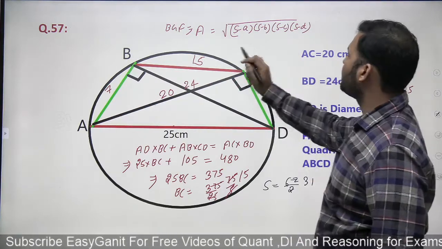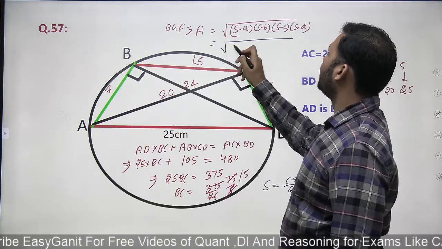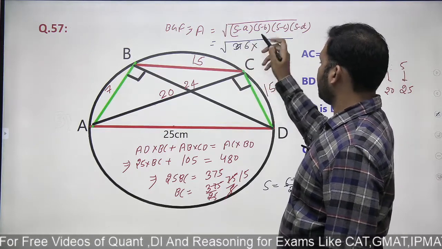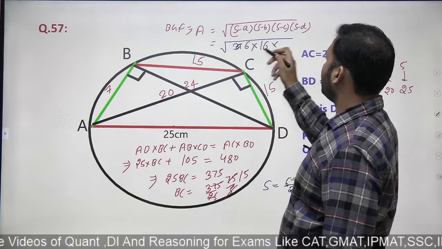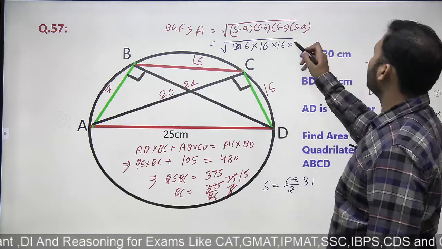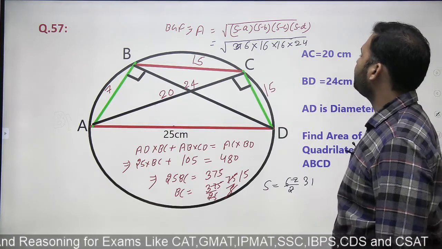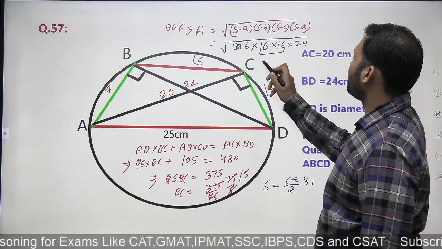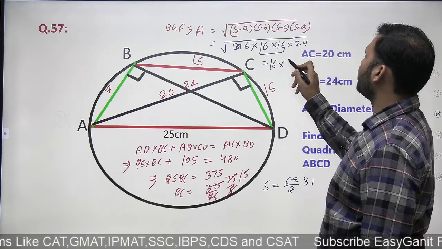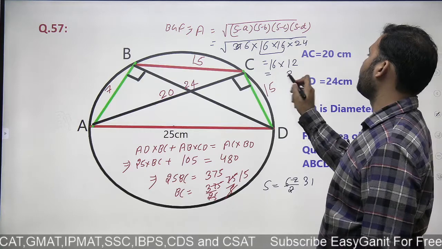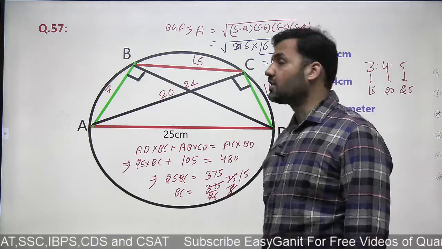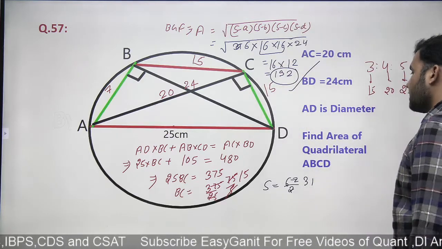Now, simply apply this in this formula and get your answer. 31 minus 25, that is 6. 31 minus 15 is 16. 31 minus 15 is 16. 31 minus 7 would be 24. 16 will be taken outside, right? Now 6 into 24 is 144. Square root of 144 is 12. This is the area of this whole cyclic quadrilateral. 192 square centimeter is the correct answer.